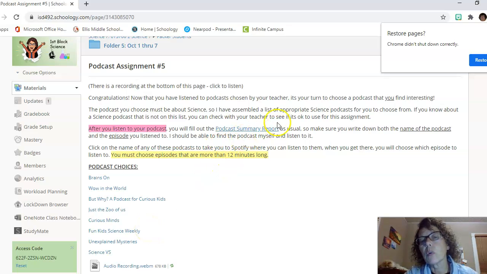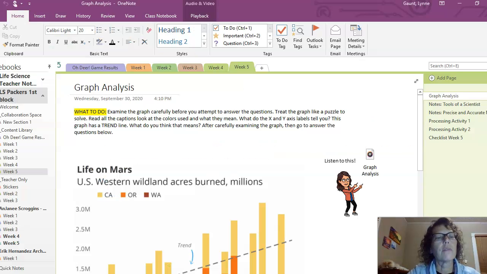And speaking of the report, this is a slightly different version than before. Most of the questions are the same, but I need to know what week of the podcast you're working on. So if you're working on this week's, you'll just call it 5. Okay? All right, I'm going to head over to OneNote and show you what's in the Week 5 folder,